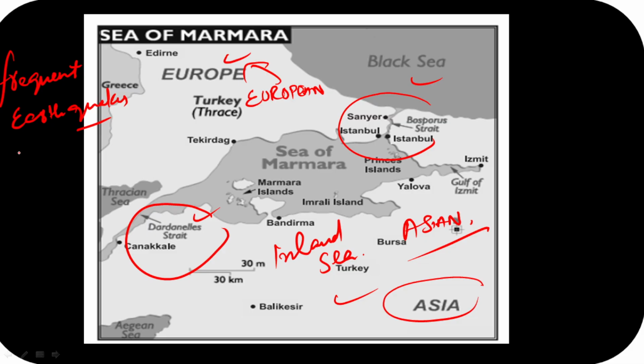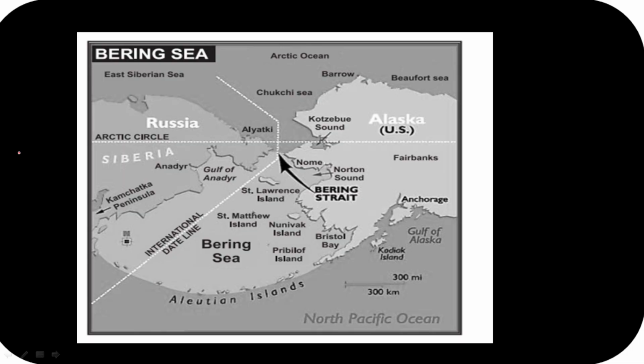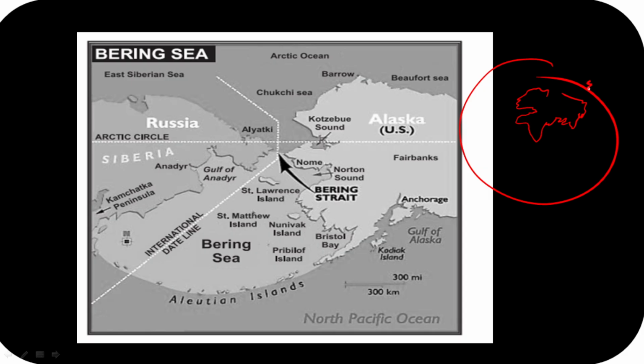Now guys, moving forward, Baltic Sea, guys, we have covered. Let's look at the Bering Sea, guys. Okay, so guys, when we look at the Bering Sea, remember this. If this is your Asia over here, this is going to be Europe over here, guys. Okay, so guys, Bering Sea is somewhere over here like this, and it separates your Asia from North America. This is North America, and guys, Bering Sea is somewhere over here.